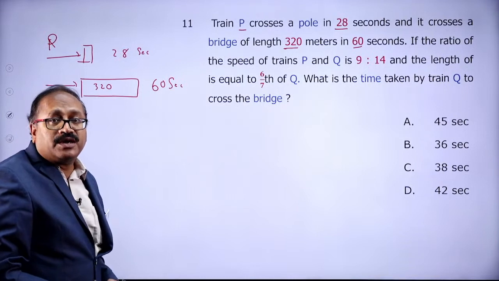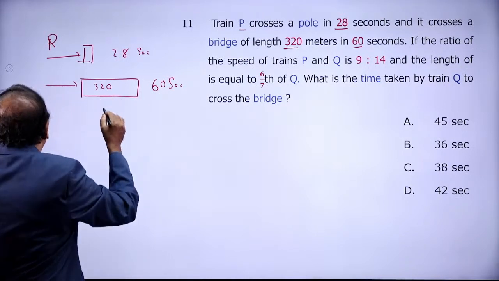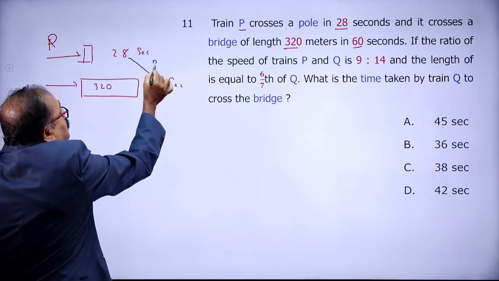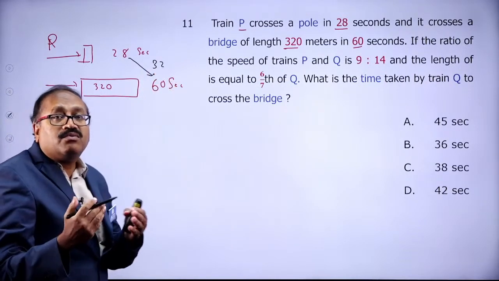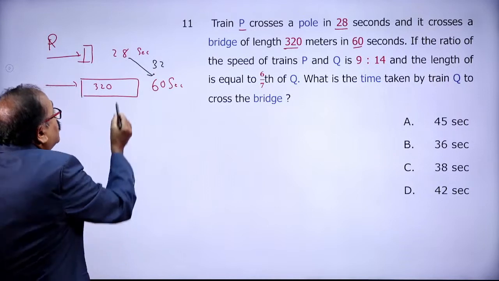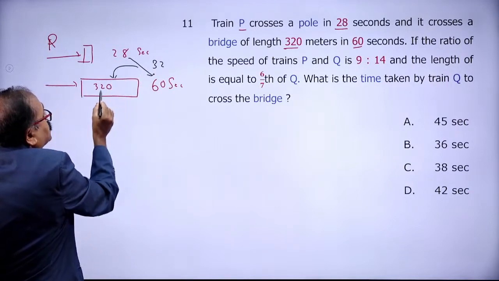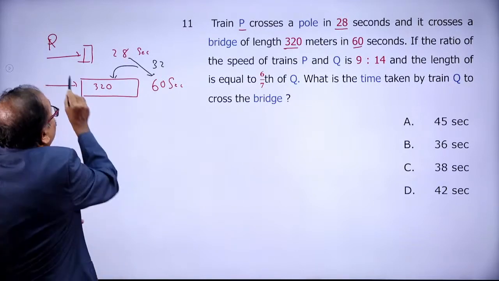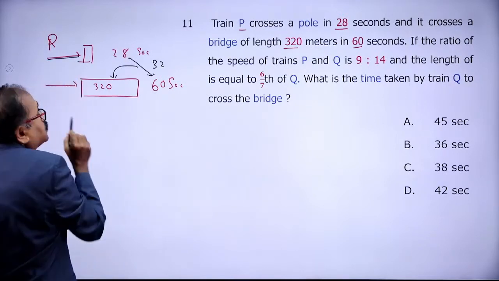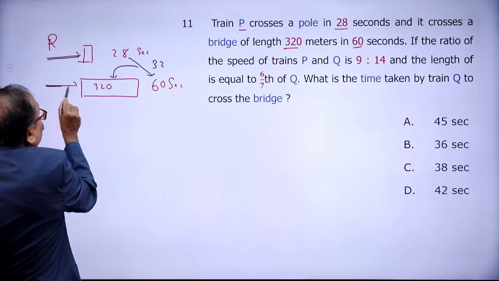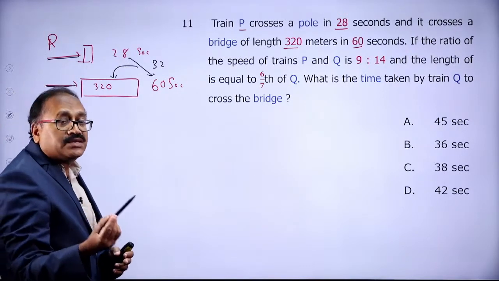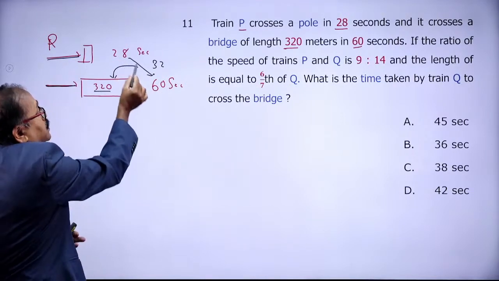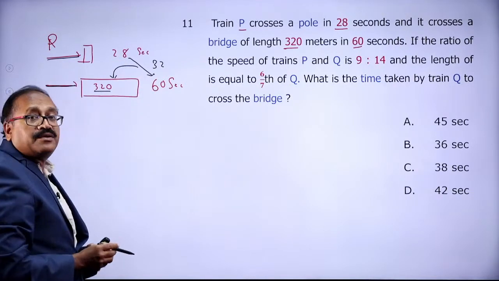Some information you are getting here. Why has the time increased? From here to here, how much time has increased? 32 seconds increase. Why? Because it crossed the extra distance, that is 320. Here it is crossing its own length. Here also it is crossing its own length plus the extra length of the platform. And for that the extra time is 32 seconds.